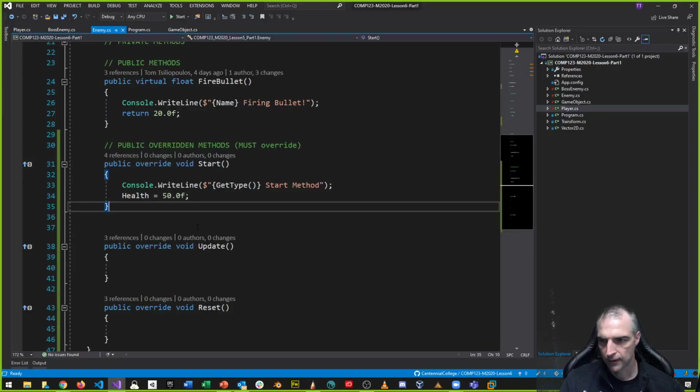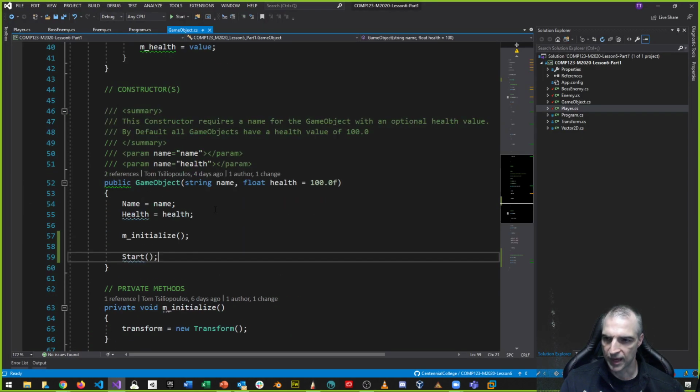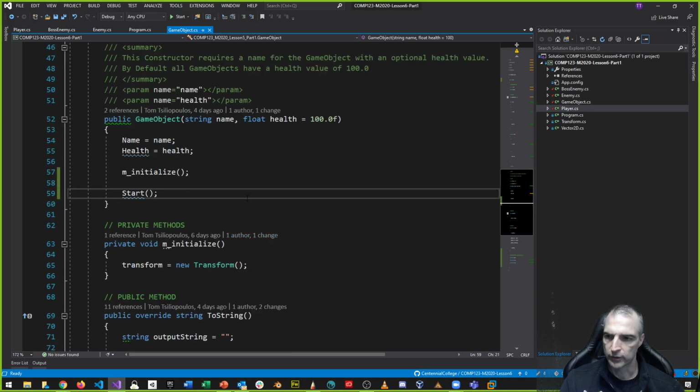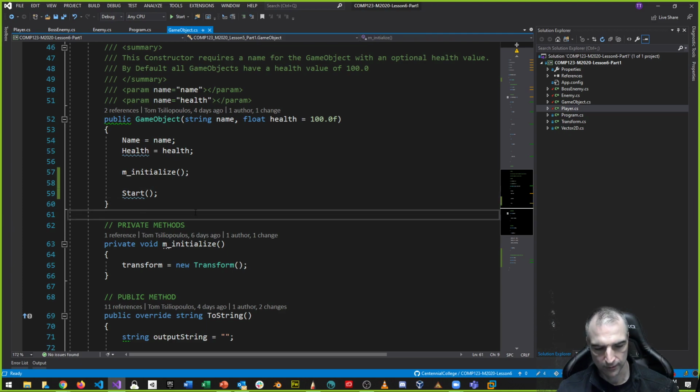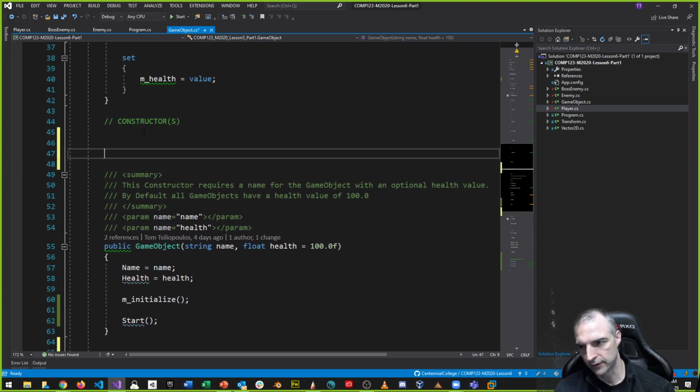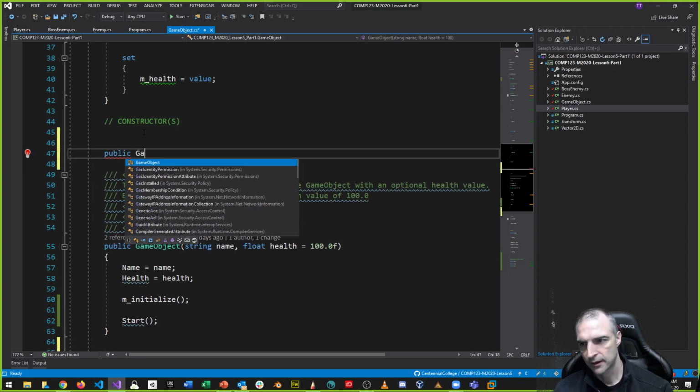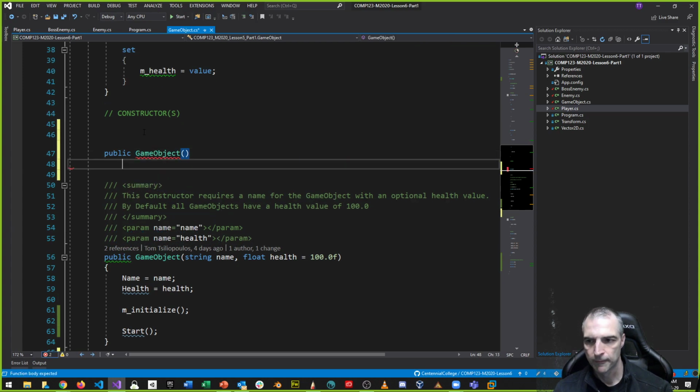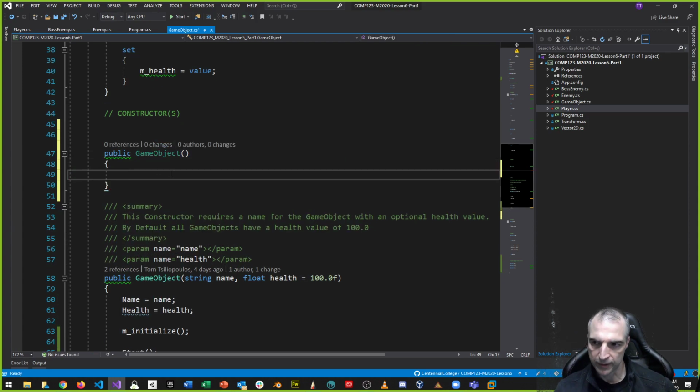And what I mean by that is, in the same constructor, so let's go back to code. Right now, in my GameObject superclass, we only have one constructor called GameObject. Here's our constructor called GameObject. I could have another constructor called GameObject. Let's make another one, and I'll make this one the default constructor. So I can say public GameObject. I could do this too. Public GameObject, this is another constructor, but this constructor has the default constructor signature with no parameters.